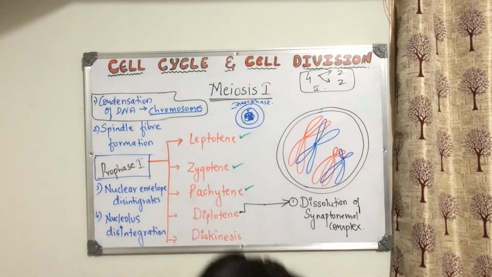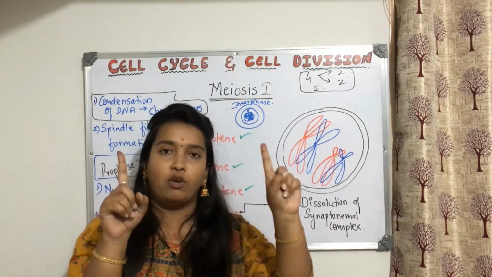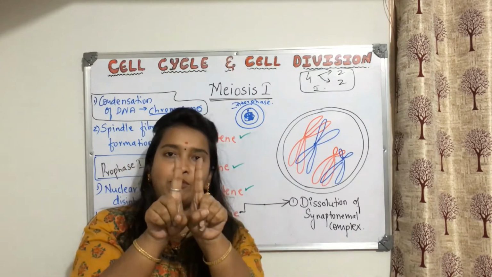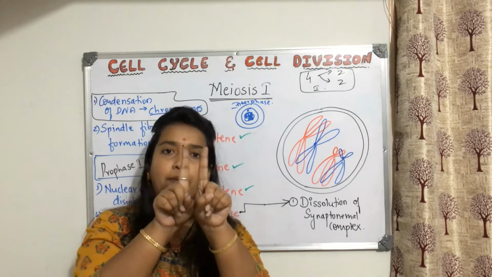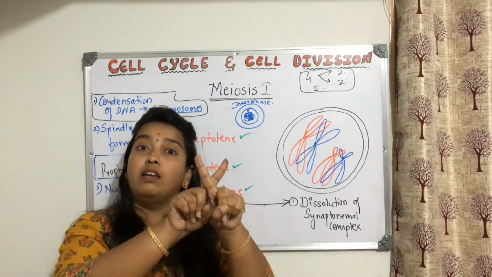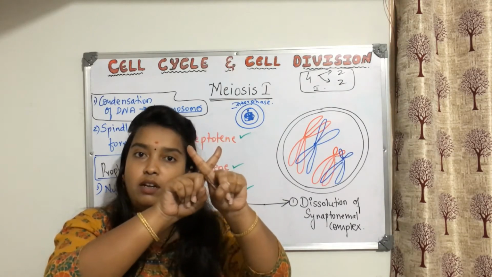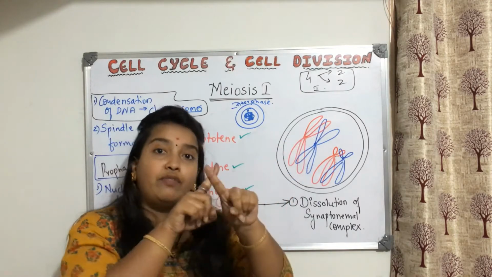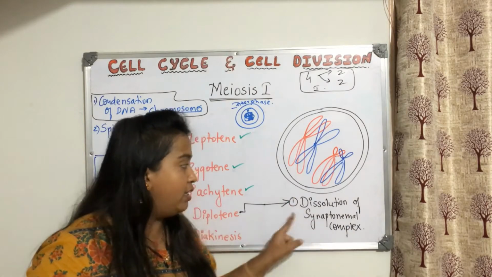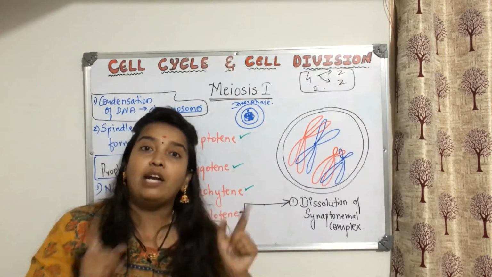For example, I'll show you like this. Now this is crossing over. This is one chromosome, this is one chromosome, and both are non-sister chromatids. Because they came together, there was a synaptonemal complex in between. Now they crossed. Now they want to move away, but they cannot. Why? Because of this crossing over. That area is crossed, so they cannot move, but still they are trying to move away. So in diplotene, dissolution of the synaptonemal complex will take place. Because of that, what will happen?